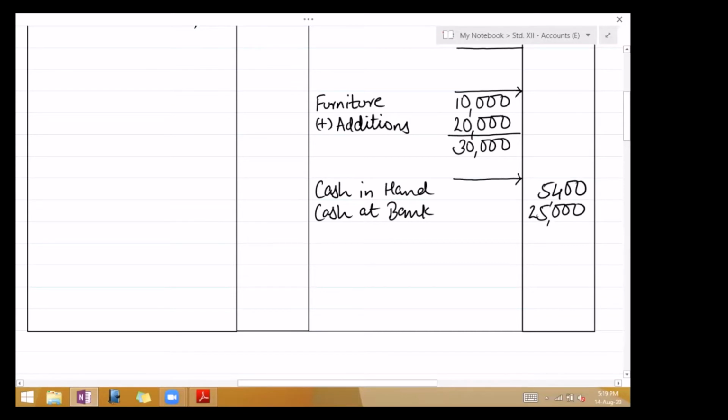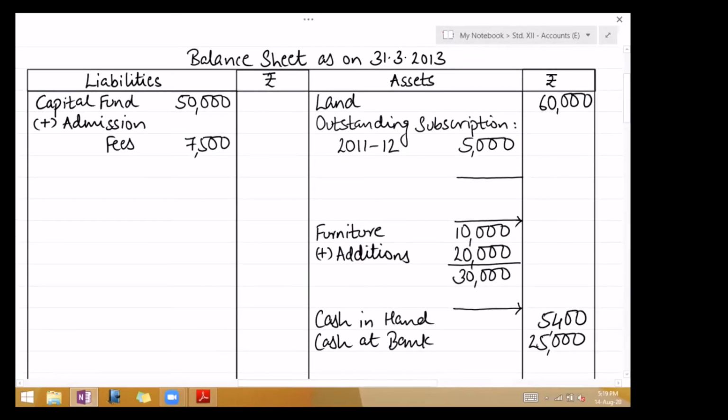Okay, we finished with receipts and payments account. Now take adjustments. Subscription received includes 3,000 for 11-12. Now last year's receivable subscription was 5,000. Out of that, only 3,000 has been received. Had the full amount been received, I wouldn't have written it as an asset or receivable. But only 3,000 has been received.